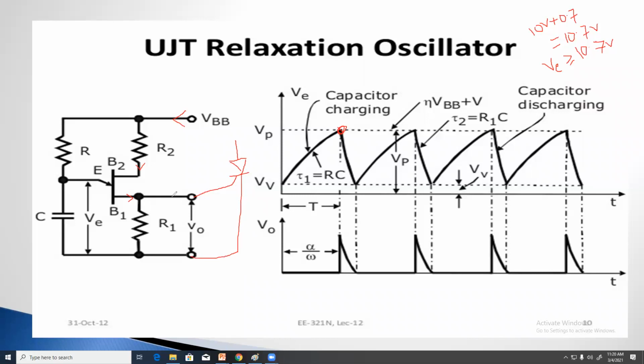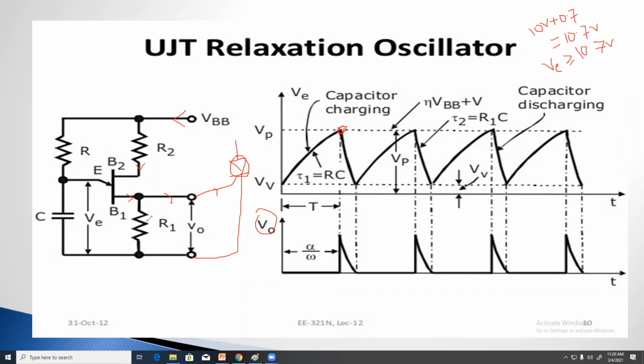Clear? This current is going to the gate of the SCR. So when the minimum voltage is available for the gate circuit of the SCR, the SCR will be turned on and the current is flowing through the load circuit, but here the load circuit is not shown. Please assume that. When the current is flowing through the load circuit, the output voltage is present, and the output voltage is the same as the input voltage.